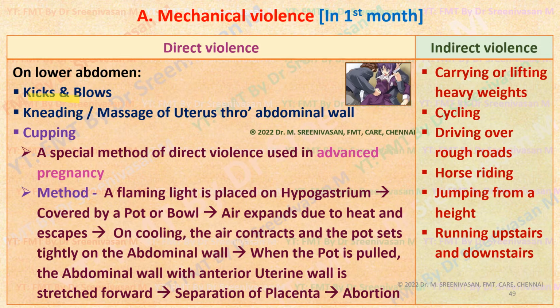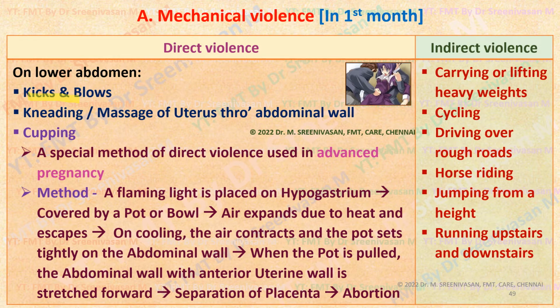The air inside that bowl expands due to the heat and escapes through the mouth of the inverted mug. As the heated air escapes, on cooling the remaining air contracts and the mug sits tightly on the abdominal wall due to the vacuum produced inside. So the mouth is tightly held over the lower abdomen.